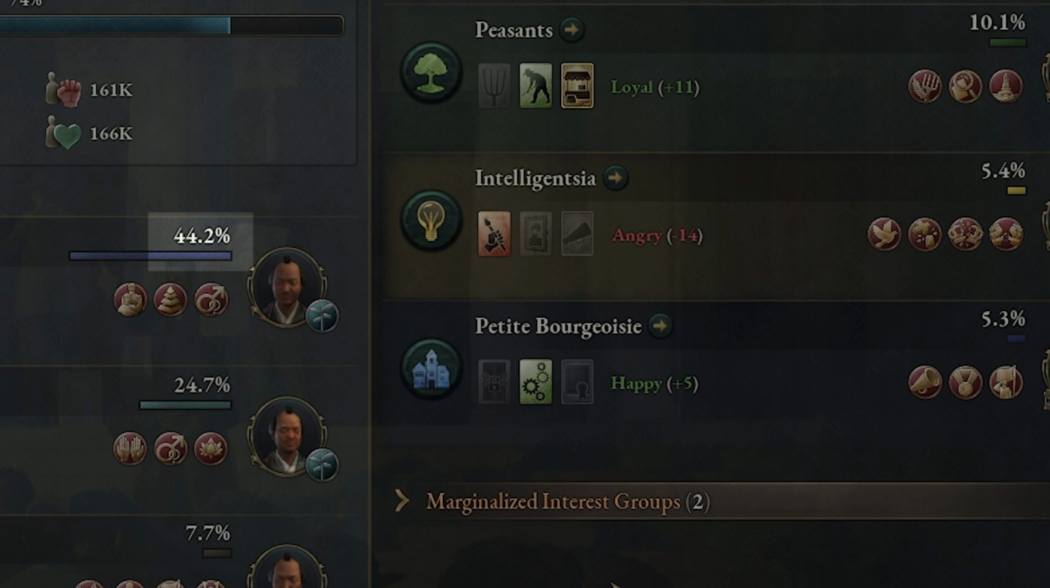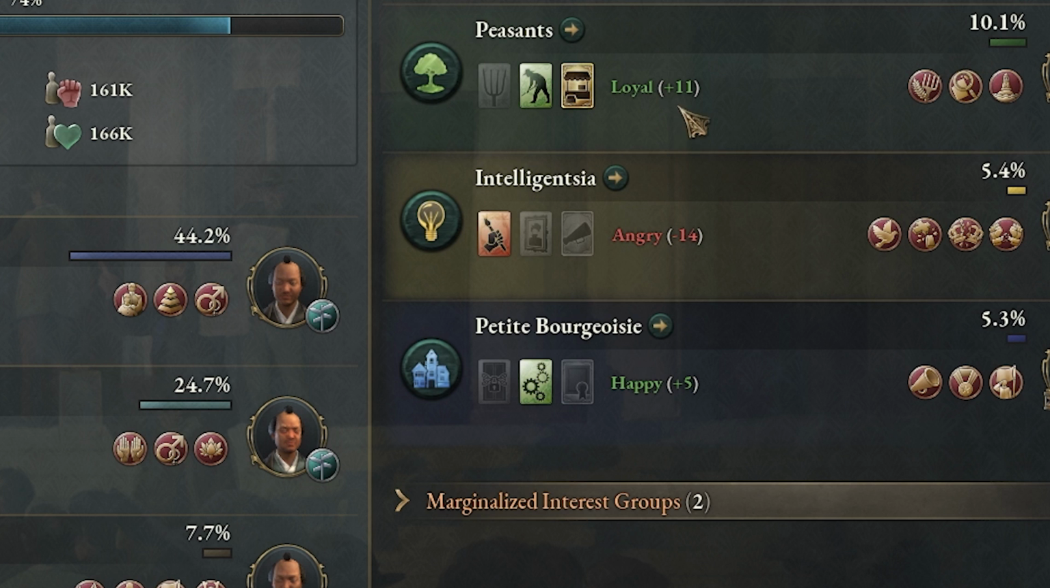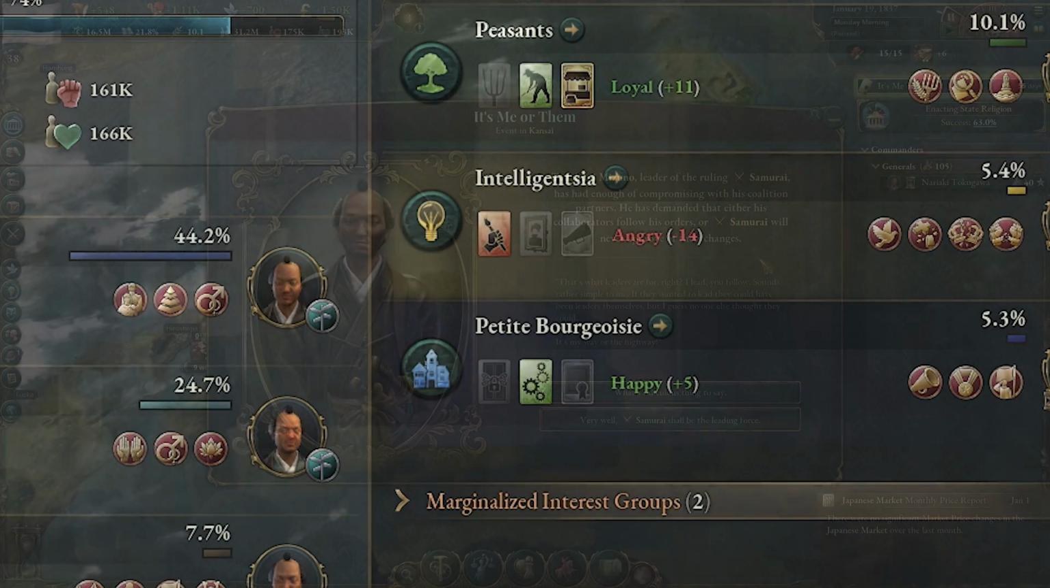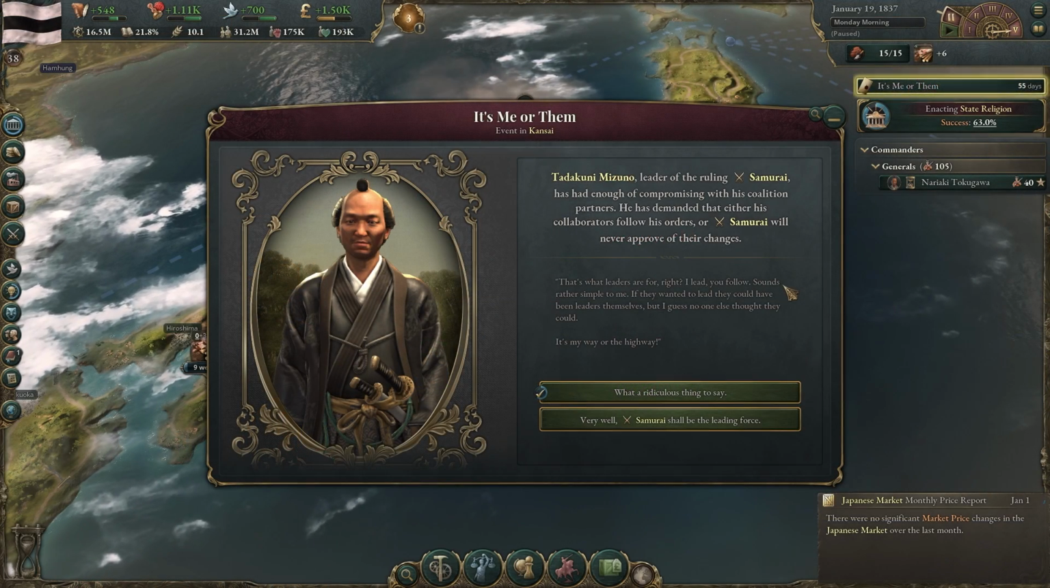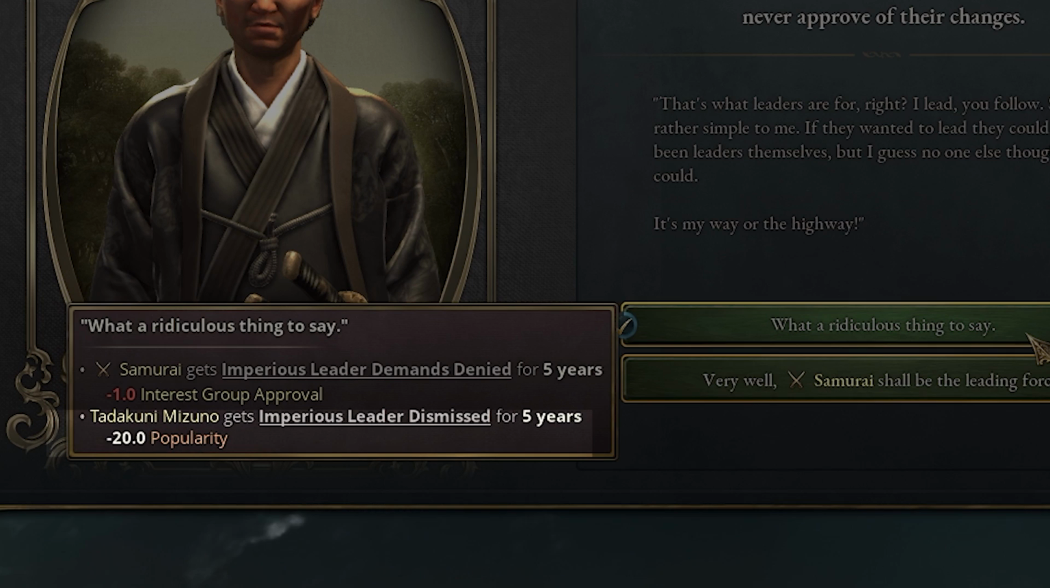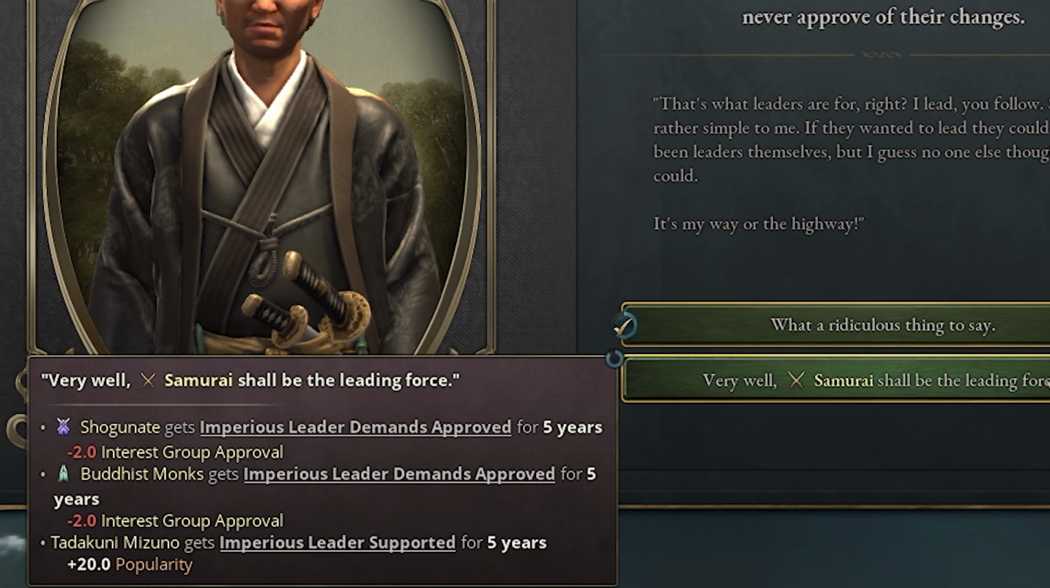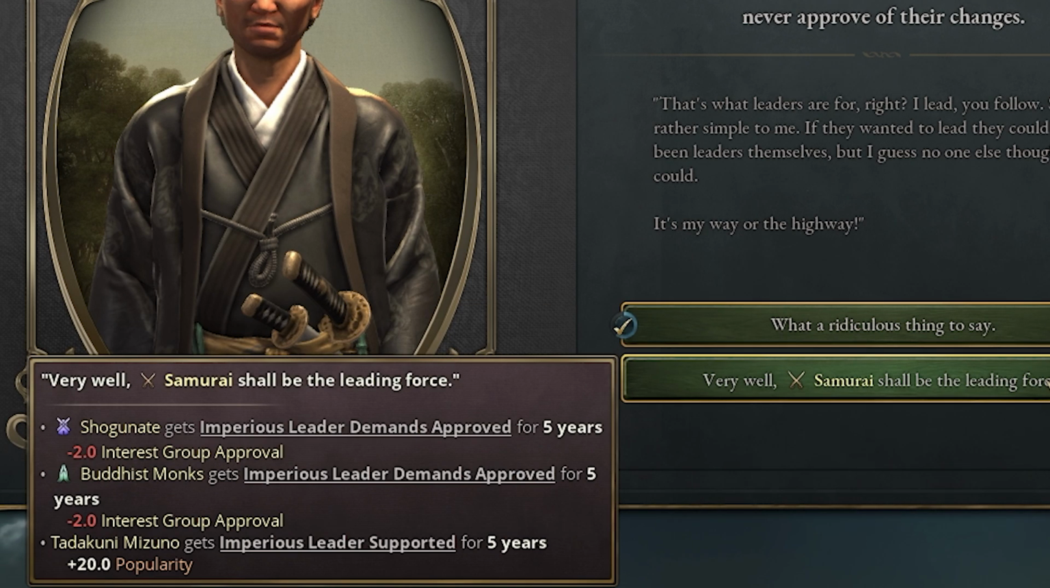I think even the shogunate went down a little bit. So those numbers, right, are starting to shift. So once you hit that 20% mark, you start to become influential and you start pulling from the other groups. So now we're getting to a point where we're really powerful. Events may also pop up, such as these, where we could actually reduce one of our interest groups. So the samurai, we don't necessarily want to do that right now, but this one's pretty interesting as well.